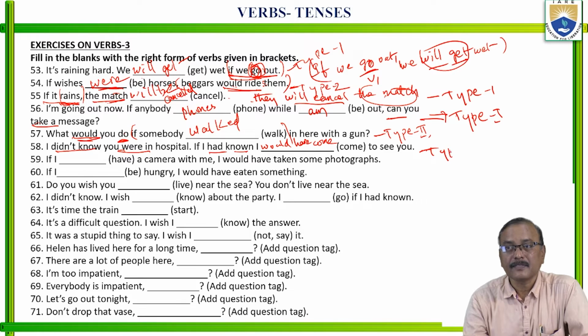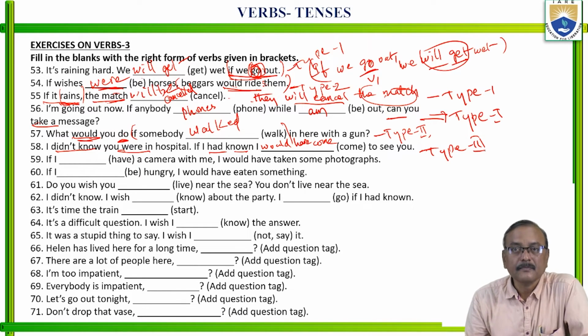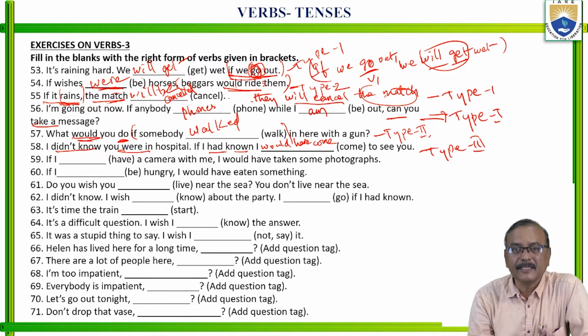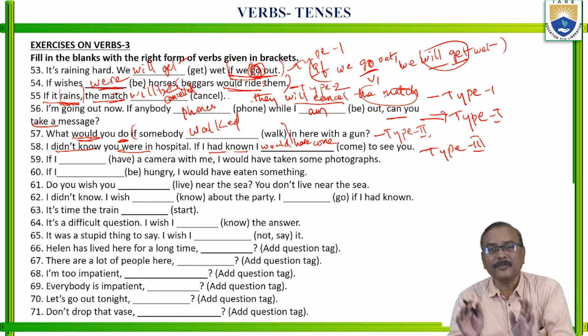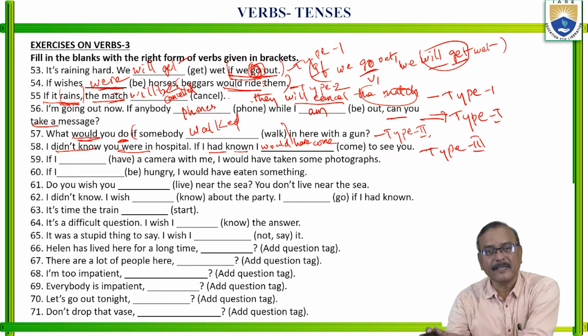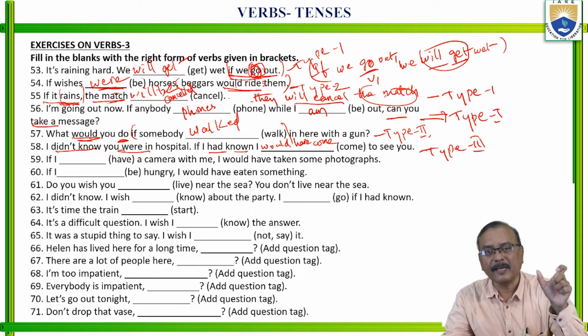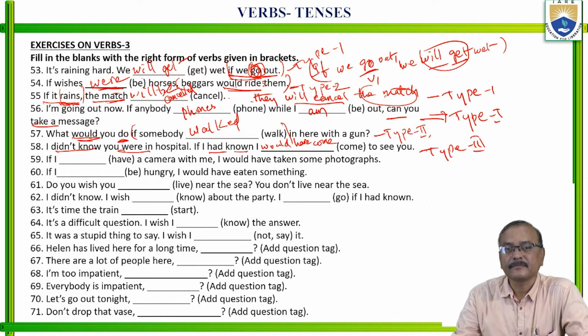So what is happening in the examination? They will give a hint in the main clause or the if clause. On the other side there will be an error or a blank. Generally in the if clauses this happens.